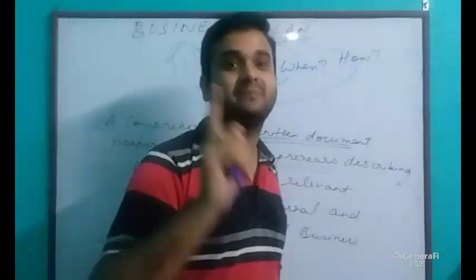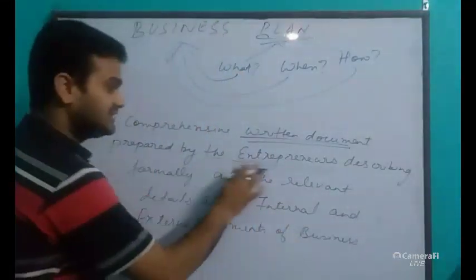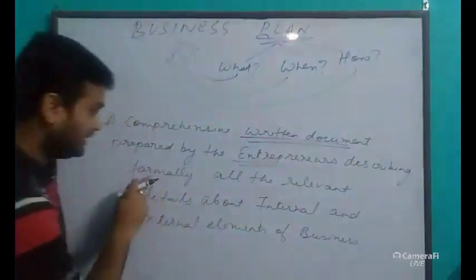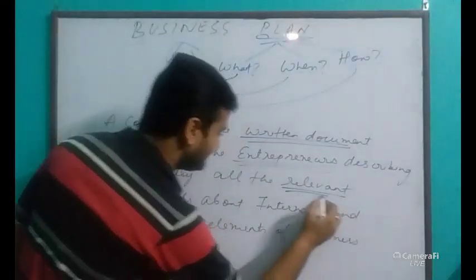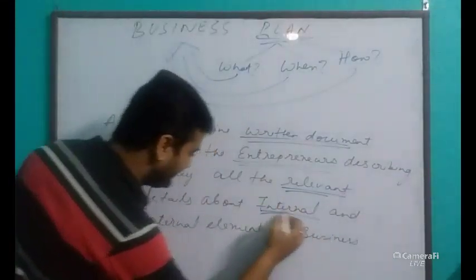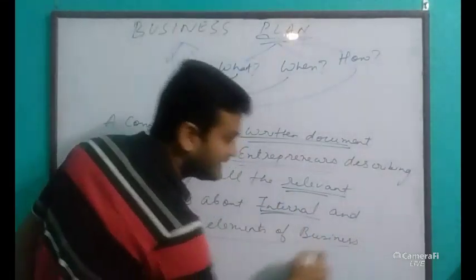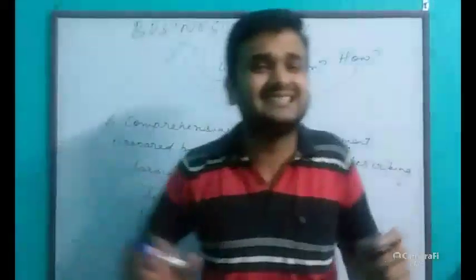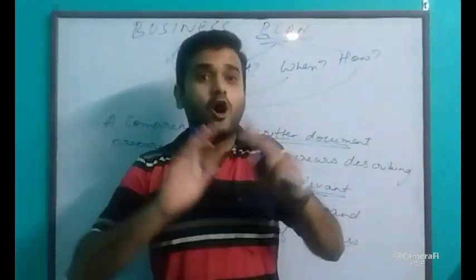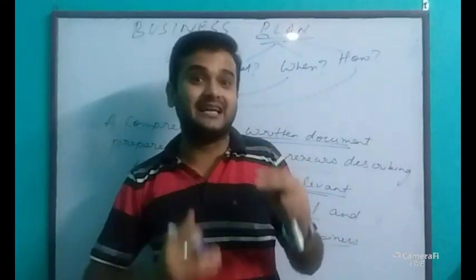It describes all the relevant details about the internal and external elements of the business.